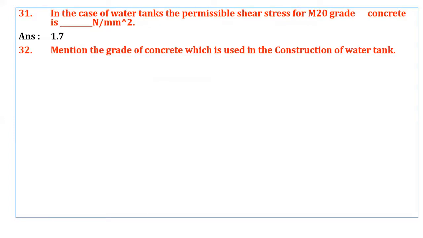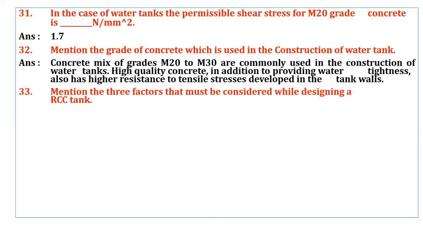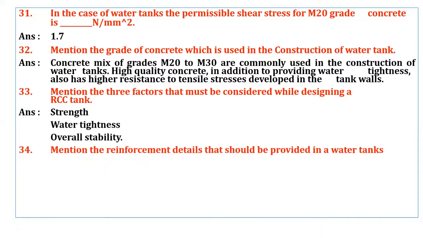Mention the grade of concrete which is used in the construction of water tank. Concrete mix of grades M20 to M30 are commonly used in the construction of water tanks, right? So high quality concrete, in addition to providing water tightness, also gives higher resistance to tensile stresses developed in the tank walls. Okay. Mention the three factors that must be considered while designing a RCC tank. So see what are those three factors: strain, water tightness, and stability.